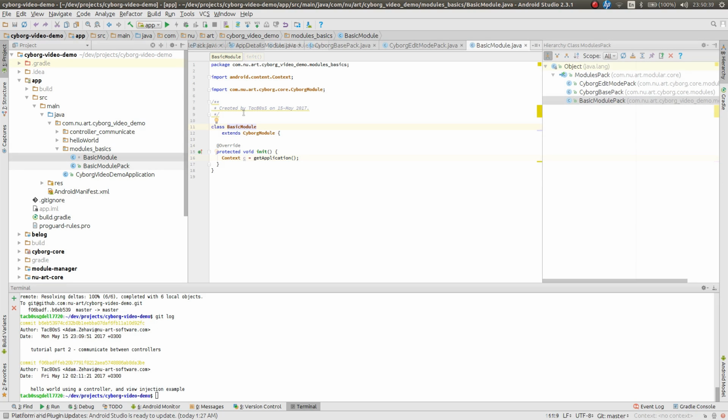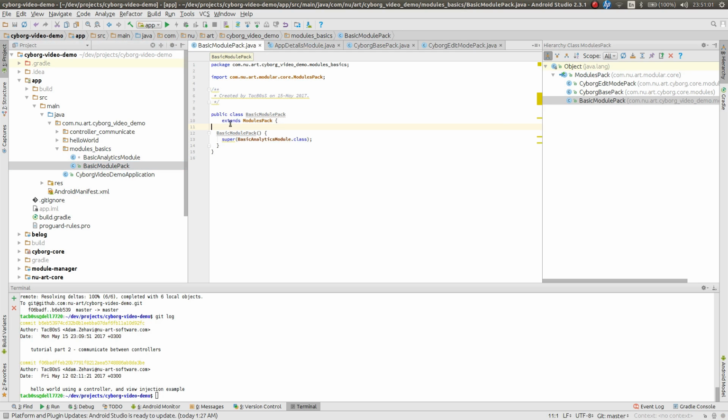Now let's assume this is an analytics module. First we will name it, we'll call it BasicAnalyticsModule. And we would like to distinguish between production and debug events before initializing the module. This is where the module pack comes in. You can go to the module pack, and the module pack also has a method in it to define the initialization of its own module.